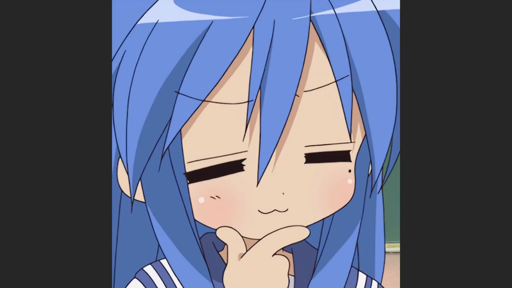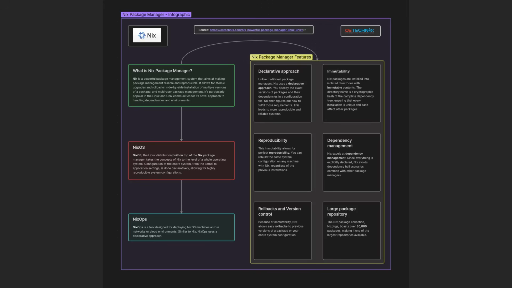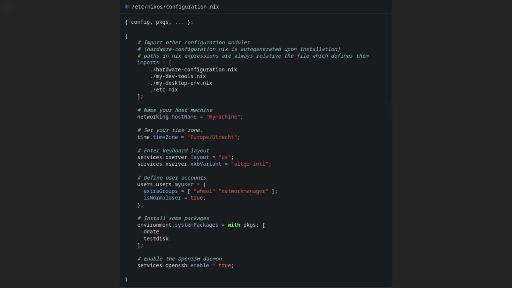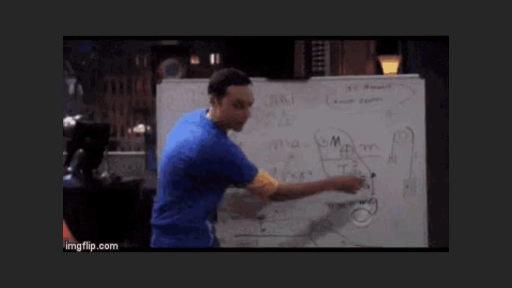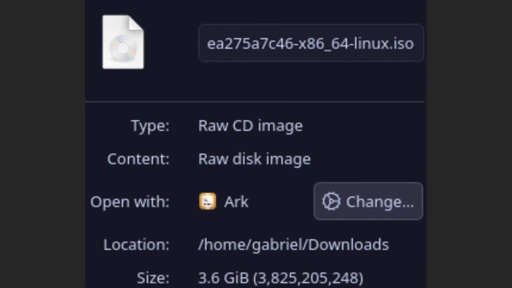But the important question, what is NixOS? It's a distro that really emphasizes the Nix package manager and system configuration. The big thing about NixOS is that you can create systems that are reproducible, declarative and reliable. The ISO itself is 3.6 GB.